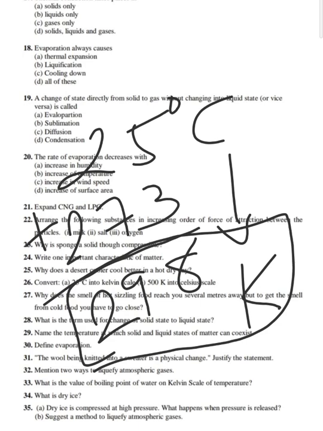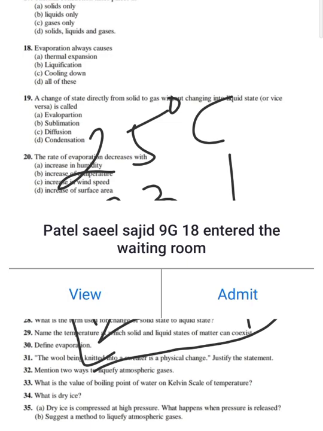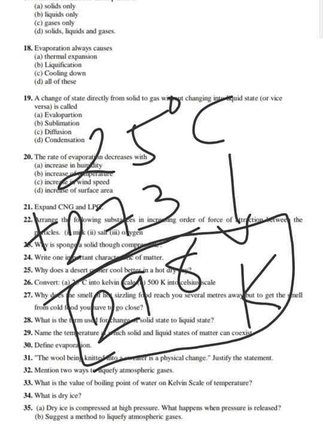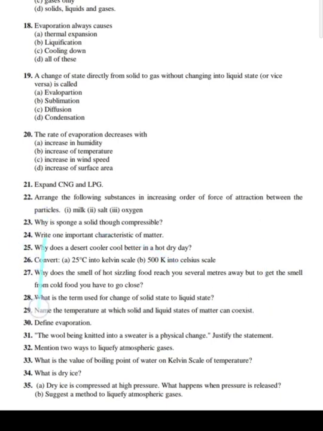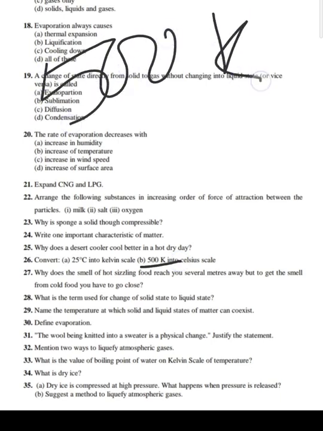So my dear students, I hope you understood the conversion. If you are asked to convert degree Celsius into Kelvin, you have to add 273. Then let us move to the second one, in which you have to convert Kelvin into Celsius. You are provided with the Kelvin. How much Kelvin? 500 Kelvin.